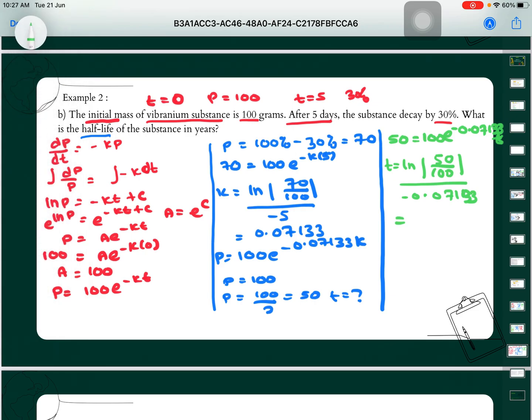Then we will get our t is equal to 9.72 years, because we use years here. We want to find years.